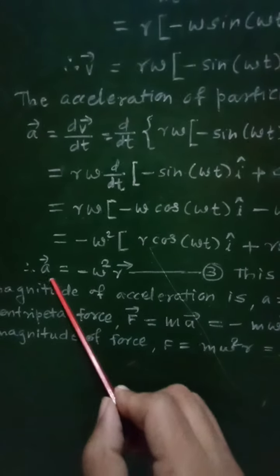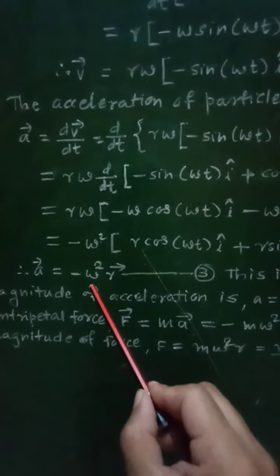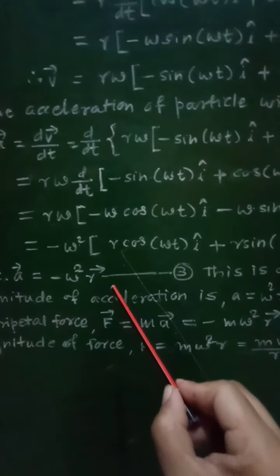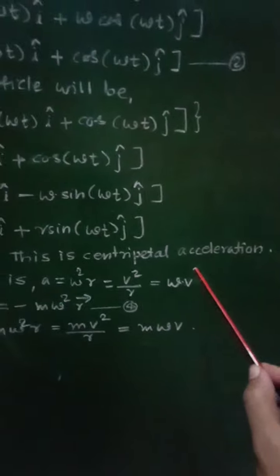Therefore acceleration will be written as vector A equal to minus omega square vector r. So this equation number 3 will represent the centripetal acceleration of that particle performing uniform circular motion. So A is equal to minus omega square r.